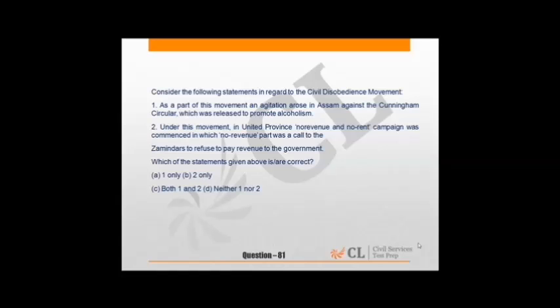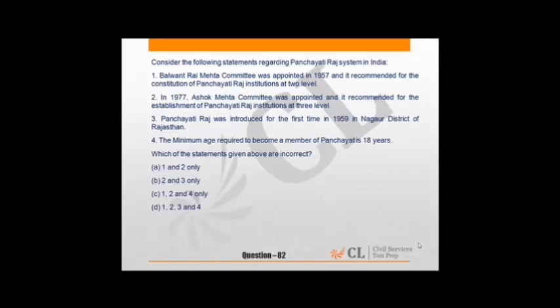The first statement is incorrect because during CDM, that is Civil Disobedience Movement, an agitation arose in Assam against the Cunningham Circular, which was released to force the students and their guardians to furnish assurance of good behavior. Answer is B, 2 only.